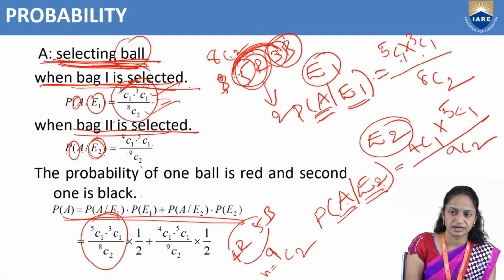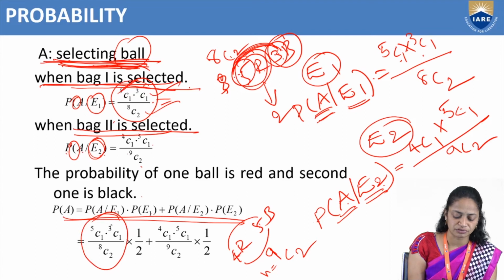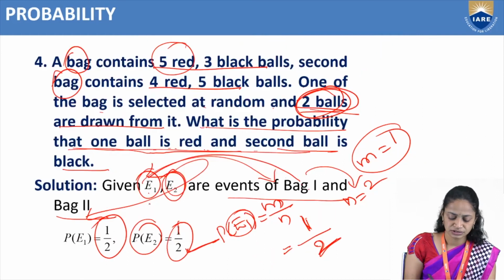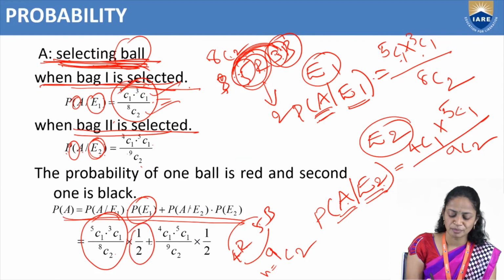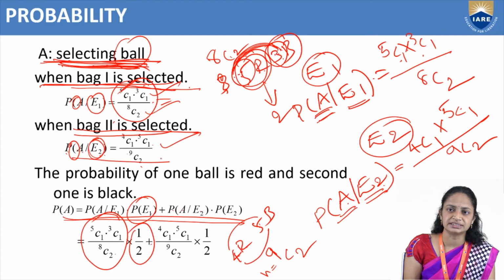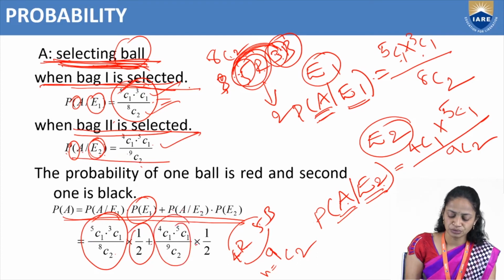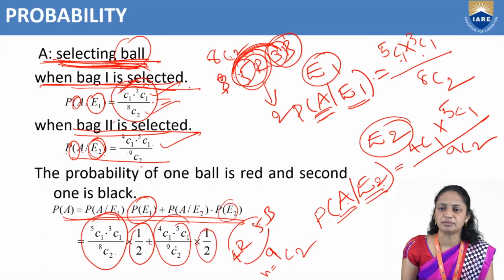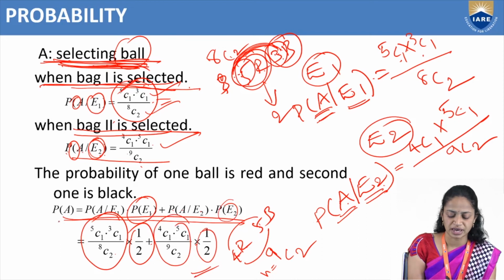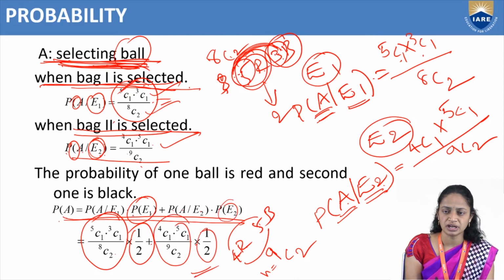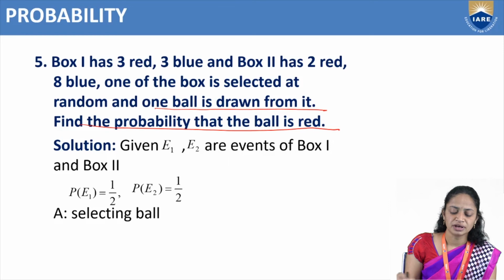P of E1 is 1 by 2. Plus probability of A divides E2, which is 4C1 into 5C1 divided by 9C2, into P of E2. P of E2 is 1 by 2. So this is the required solution. Next problem.